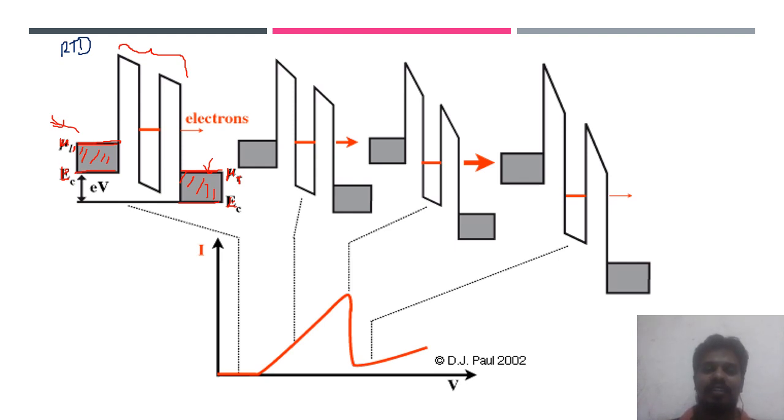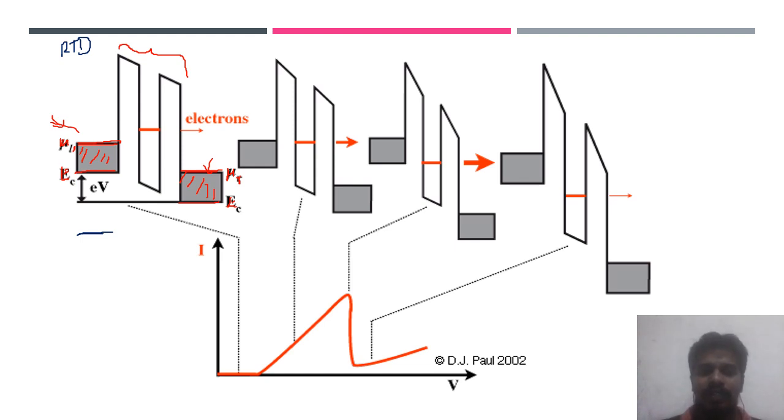Here we didn't show the valence band of these two semiconductors, or how the hole tunneling is happening. We are just going to look at what would happen at the top of the quantum well. We are not going to discuss the bottom of the quantum well. Whatever we discuss for the electron current, the same thing would happen for the hole current also.